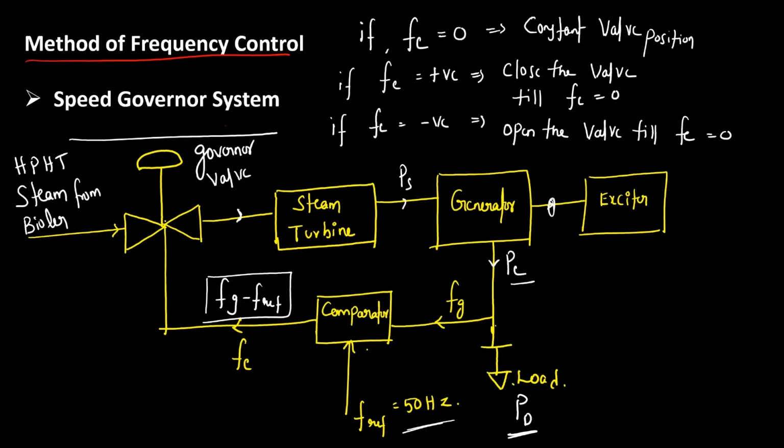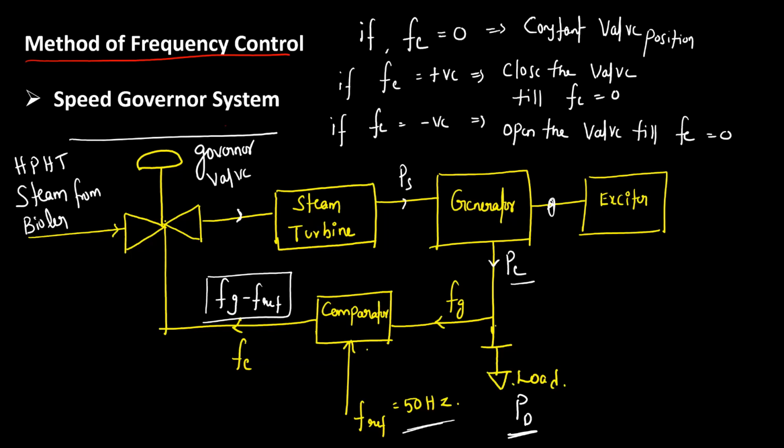And what is the output of the generator? Electrical power. How much power should the generator produce? The generator should always produce the power that satisfies the load connected to it and the losses in the system.